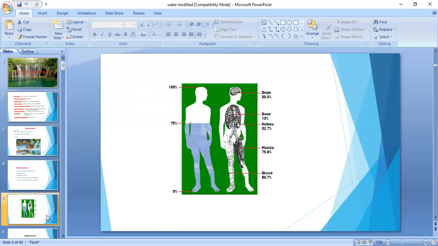In aquatic plants, 95 to 99 percent of water is present. So like this, each and every living thing consists of some percentage of water. Water is also useful for other fields, like the pharmaceutical industry, cement industry, textile industry, washing, bathing purposes, and so on.